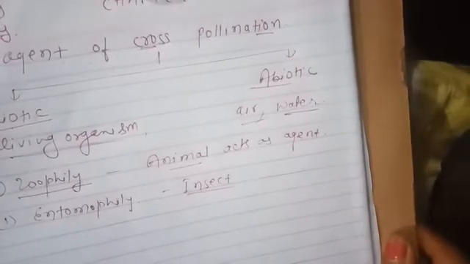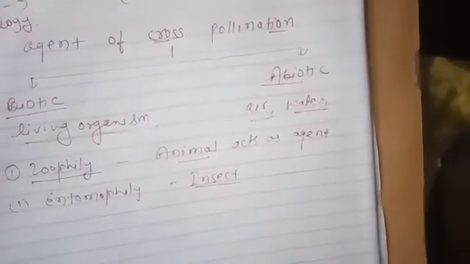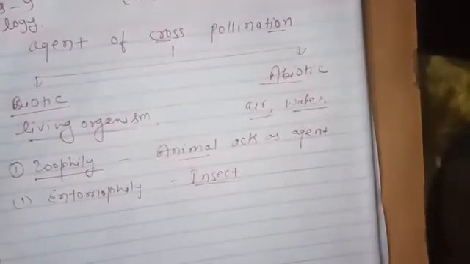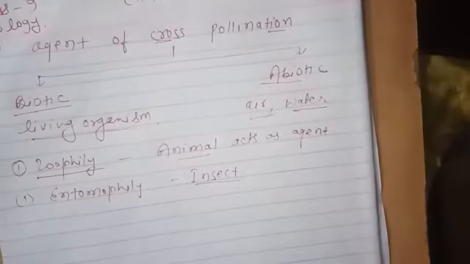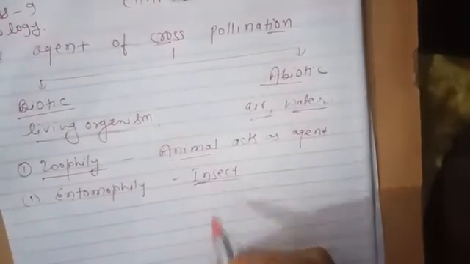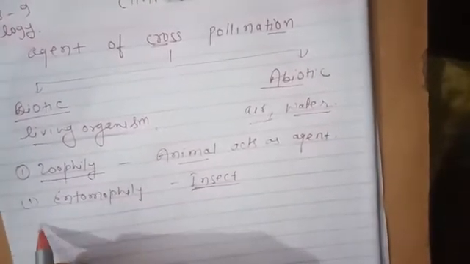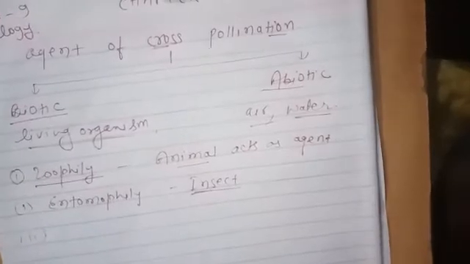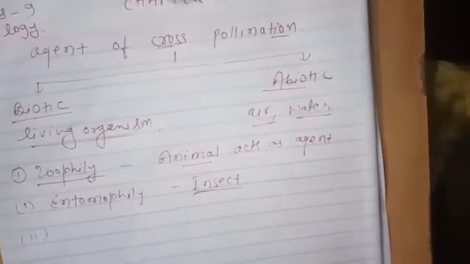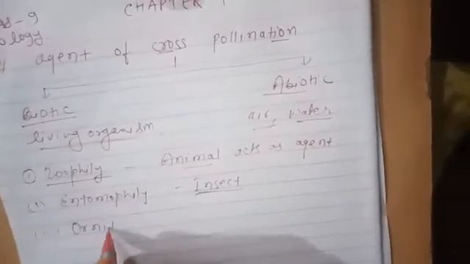So there are some factors present in the entomophilous flower.